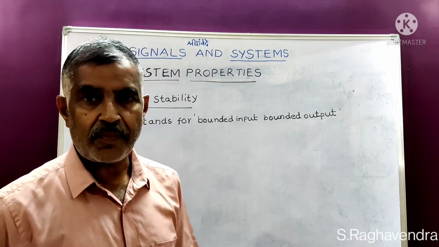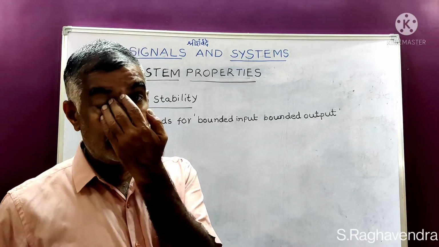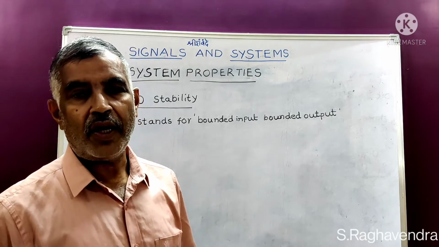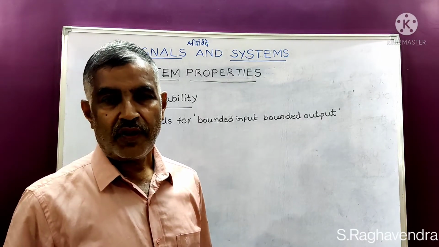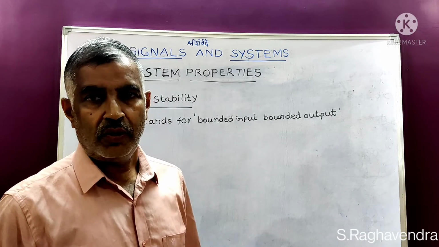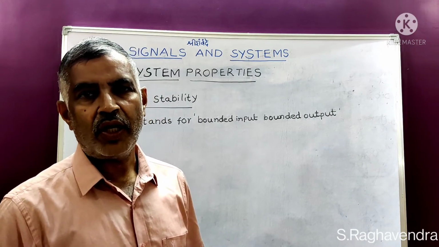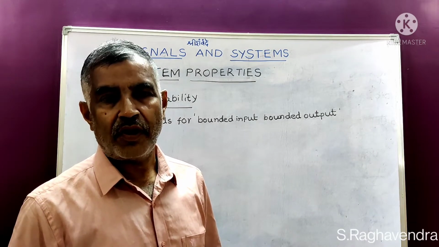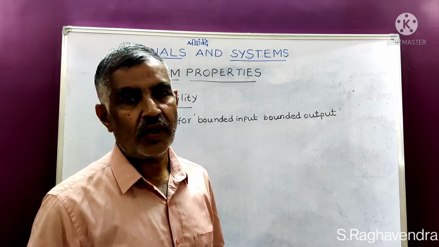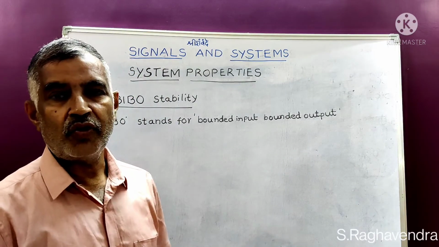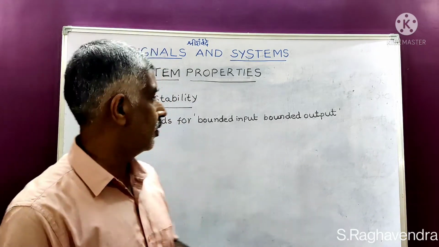For example, take my case. I am giving video lectures. First of all, on this platform I have to be stable. If I am shivering and unable to face you, if I am unstable, then how can I deliver the needs of students? It is not possible. So for any system to be useful, it has to be stable.